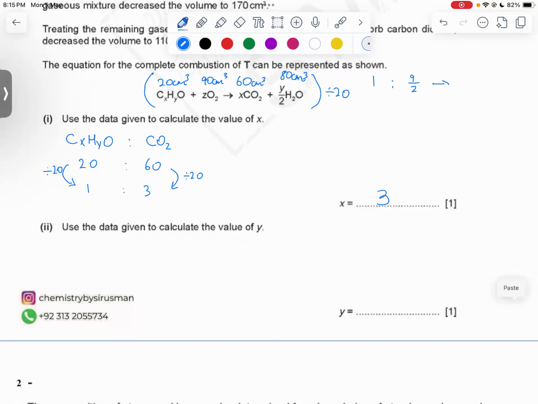All right. Gives us 60 divided by 20 is 3 and 80 divided by 20 is 4. All right. So CxHyO plus O2 gives us x CO2 plus y upon 2 H2O. All right.